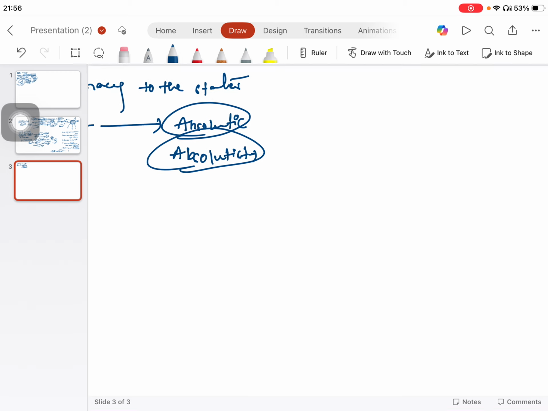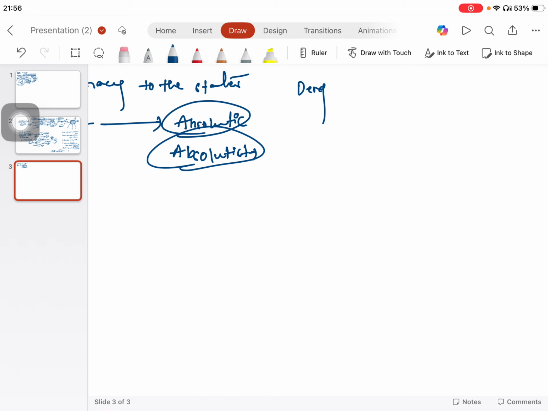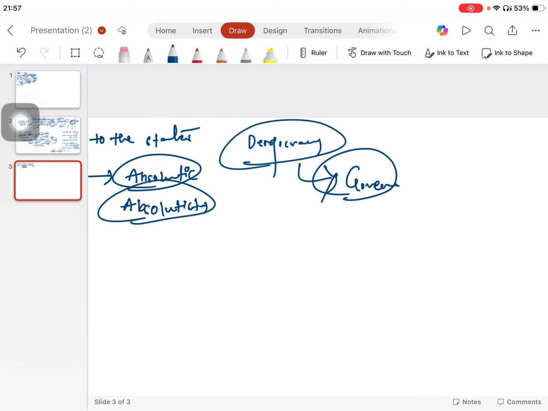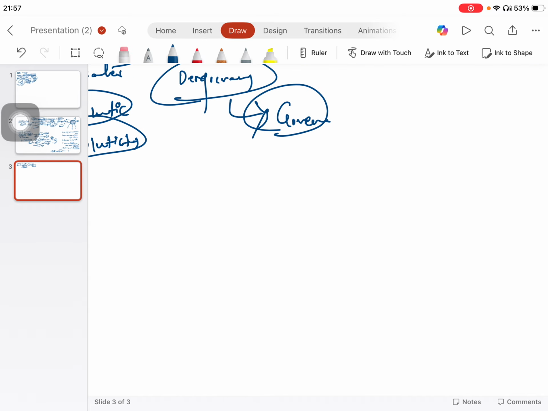This is saying that India is a democratic country, and in a democratic nation, the government cannot be absolutist.